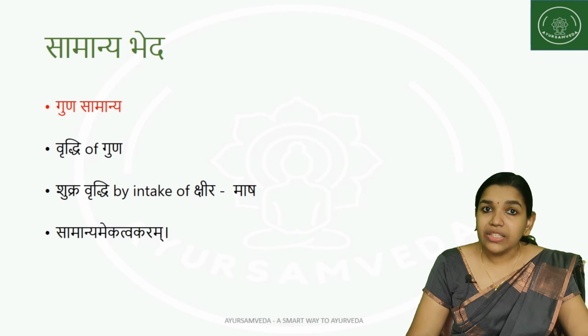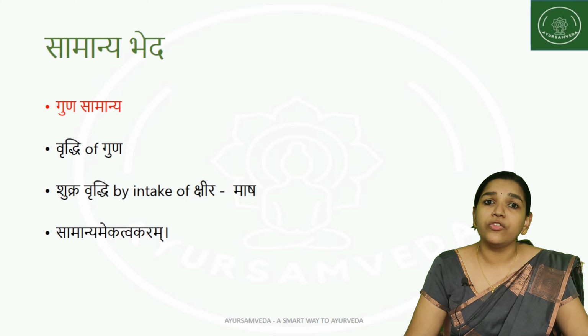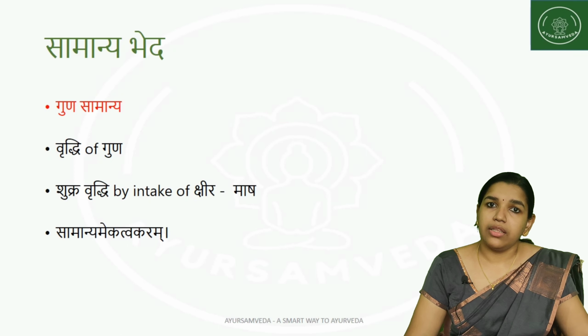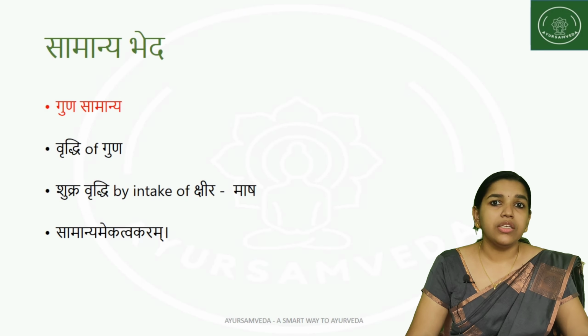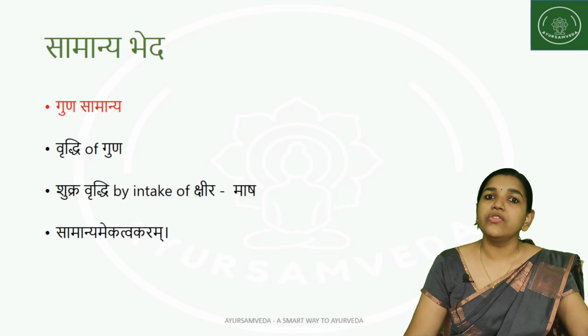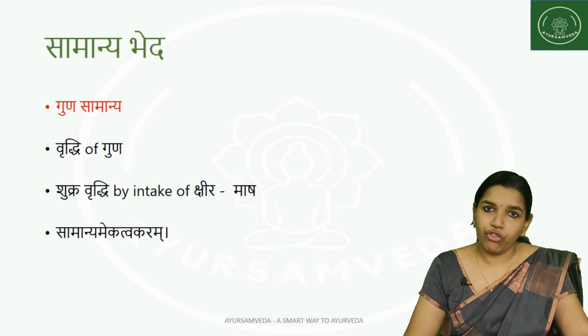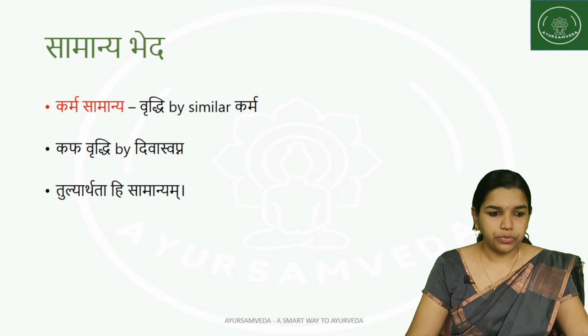Such increase in Dhatus or doshas or malas or whatever entities because of the Guna Samanyata is considered to be Guna Samanya. The similarity is based on the Guna, not by the Dravya. It is because of the Guna that particular Dravya is having, which is similar to the entity we have to increase. Because of that particular Guna, the increase is happening or the Vriddhi is occurring.